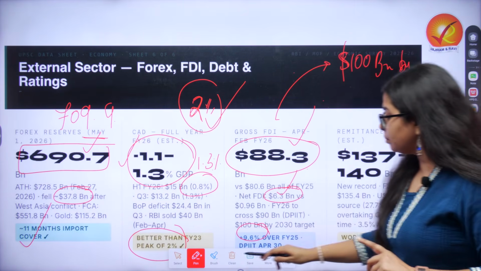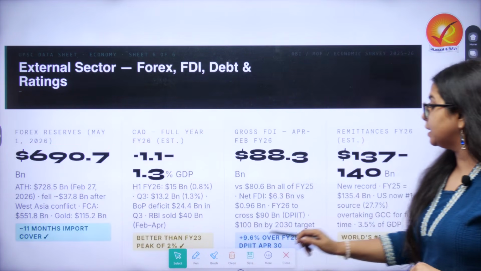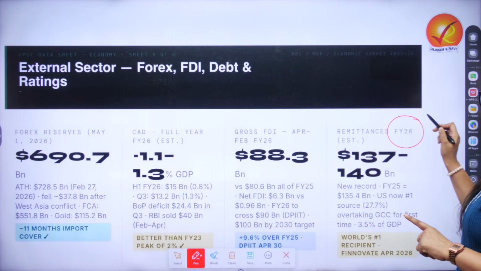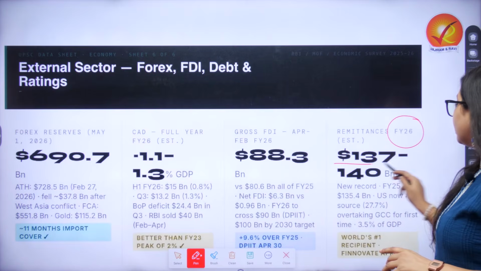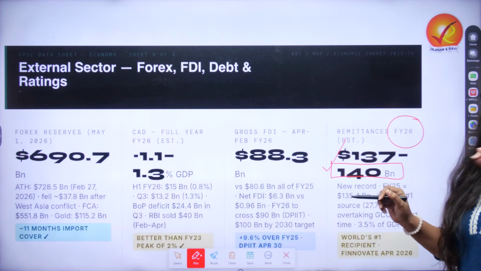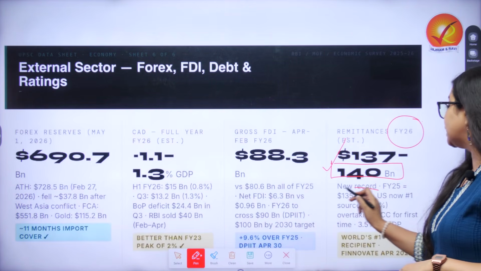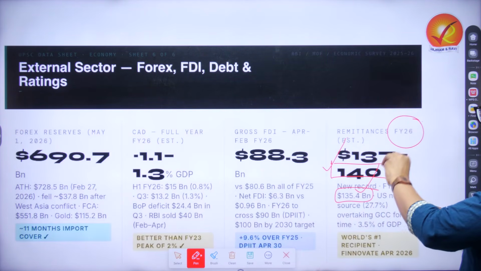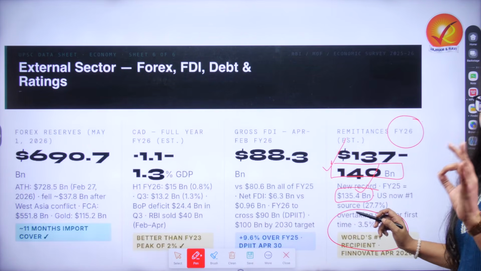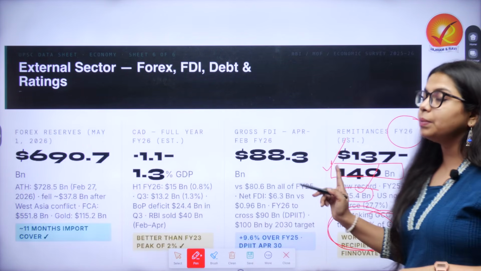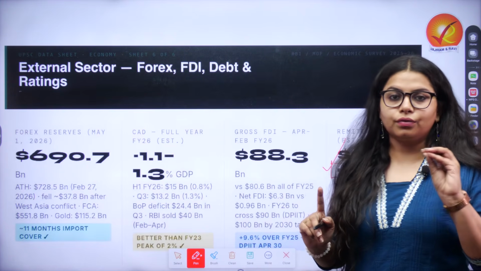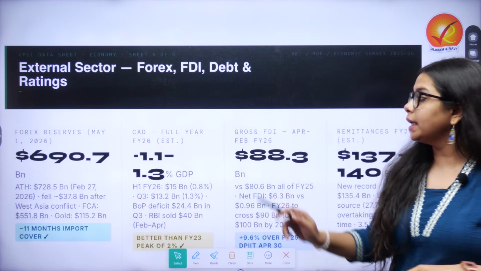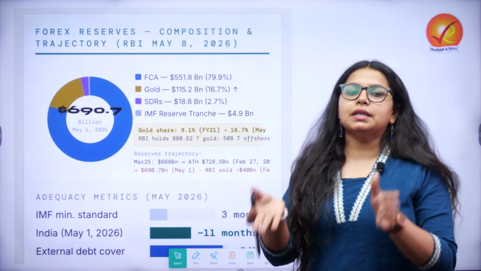Now, another important number related to external sector happens to be remittances. Remittances expected for financial year 2026 are somewhere around $140 billion. In financial year 2025, it was $135.4 billion. The US is the biggest source of remittances as of now, and we are the world's largest recipient of remittances. Now, let us break this down and look at more details around it and also how they can be represented in your exam.